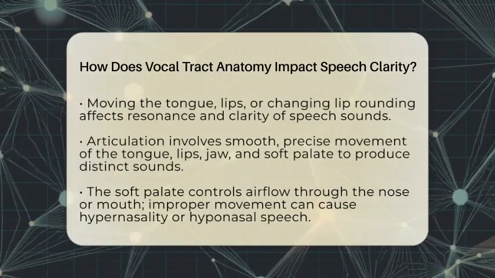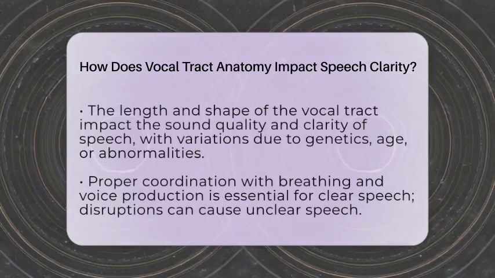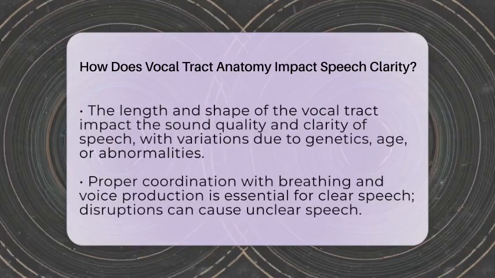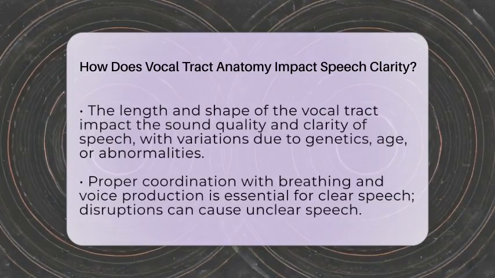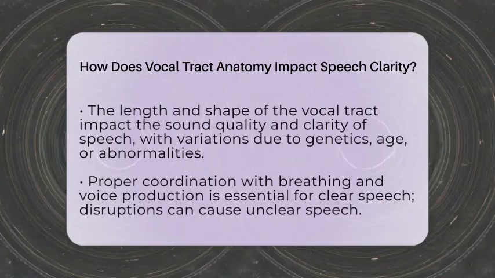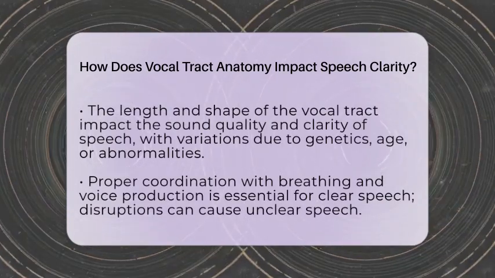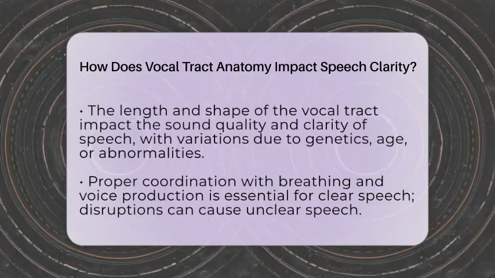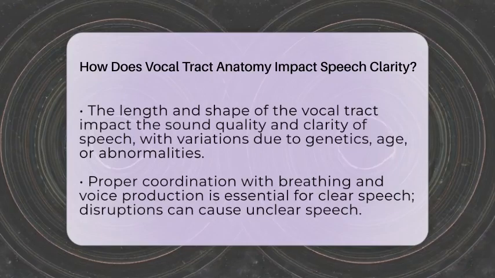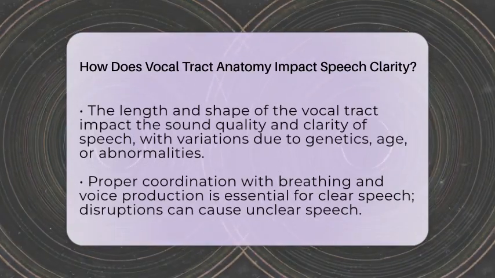The length and shape of your vocal tract also influence speech clarity. A longer vocal tract tends to lower the resonant frequencies, which can affect how your voice sounds. Variations in the size of the oral and pharyngeal parts of the tract can make some sounds harder to produce or distinguish. For example, a person with a shorter or differently shaped vocal tract might find certain sounds less clear. These differences can be due to genetics, age, or structural abnormalities.